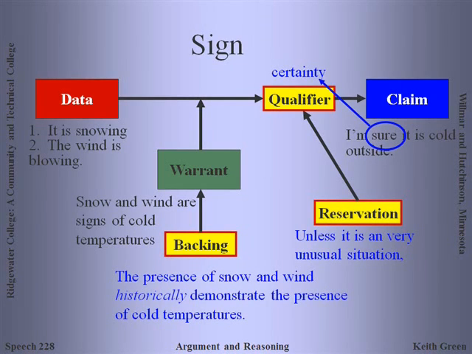Okay, another example. The claim is, I'm sure it's cold outside. Well, notice I'm sure is pretty confident, so that would be certainty. The reservation, unless it's a very unusual situation. And again, I'm putting these in to show you what this could look like, but if that's not stated, then we don't imply it. I just assume it's not there. The warrant, snow and wind are signs of cold temperatures. Notice the backing. The presence of snow and wind historically demonstrates the presence of cold temperatures. So this argument by sign would be backed by showing how those variables usually show up together.